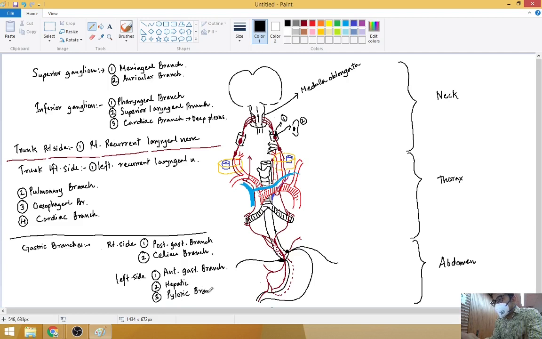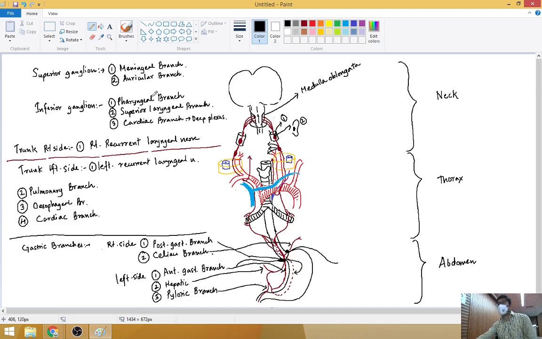Okay, so I'll just point it here. This is the hepatic, this is the pyloric, and you know the gastric branches. This is the anterior gastric branch, and this one is the posterior gastric branch. This is the celiac branch. So this is how the vagus goes and gives the nerve supply.